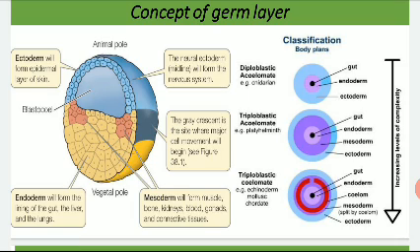Now depending upon the germ layers we can divide the animal kingdom into two categories. First one diploblastic and the next one triploblastic. Diploblastic are those organisms that possess only two layers, the ectoderm and the endoderm, and triploblastic have another additional layer, that means the mesoderm.